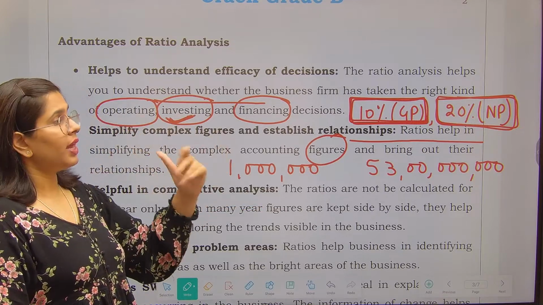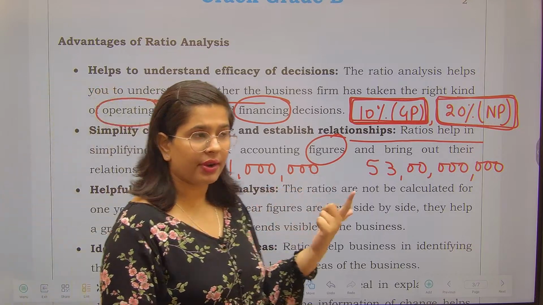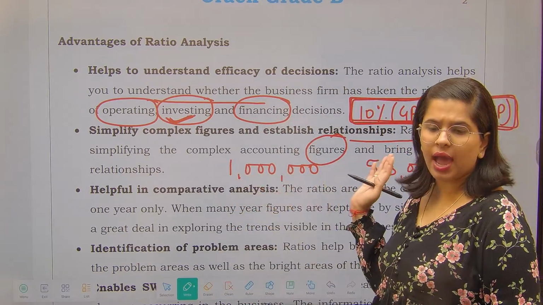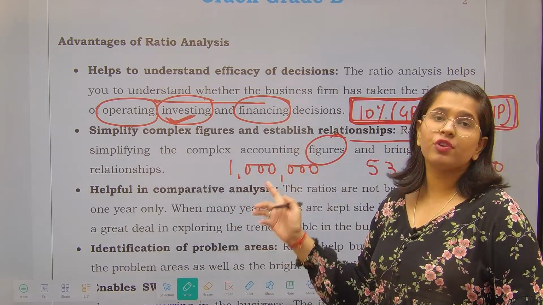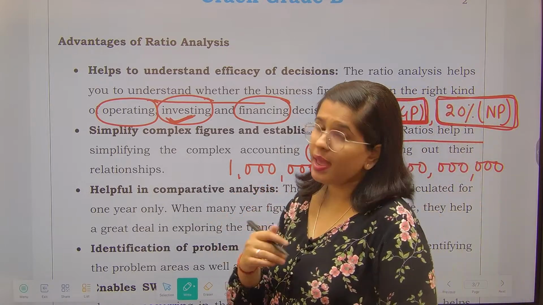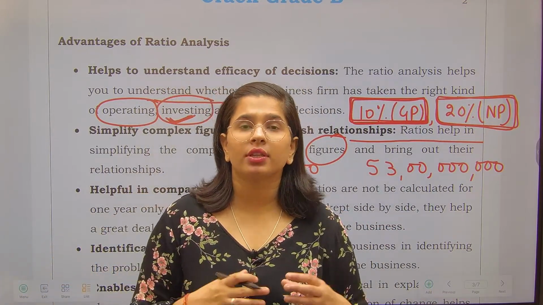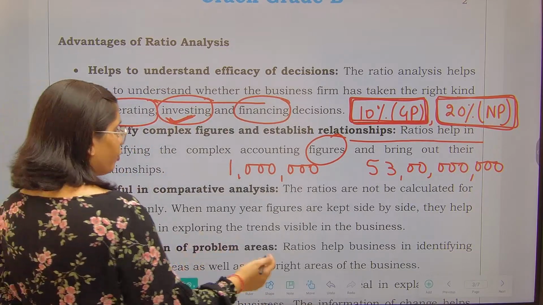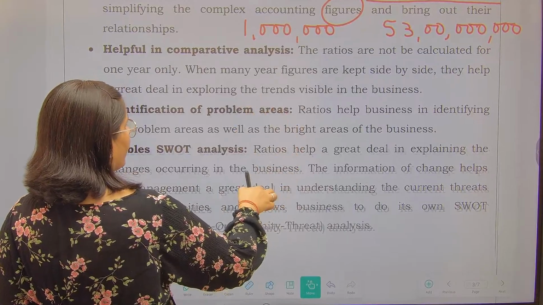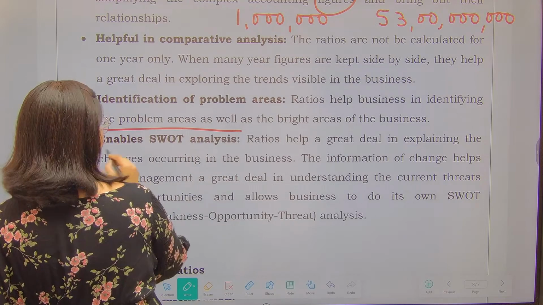I just want to know what is your net profit, what is your current assets to current liabilities, right? I just want to know the ratios because I am not at all interested in your absolute figures. They might be useful for the shareholders, they might be useful for the directors and management, but they are not useful for me as an investor. So what I want is I want the ratios. Next thing, helpful in comparative analysis. We have already seen that. Identification of problem areas, we have already seen that.